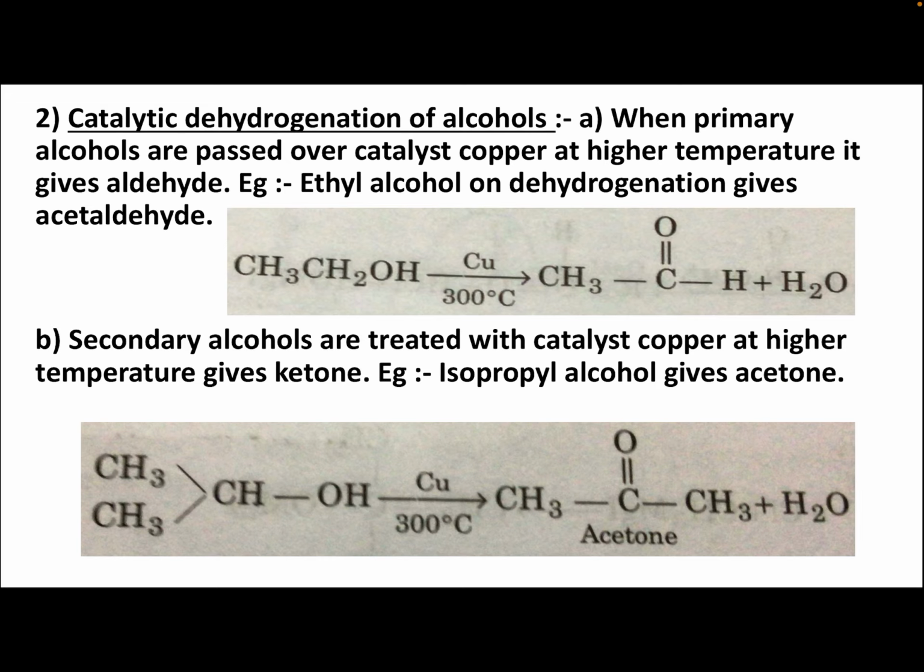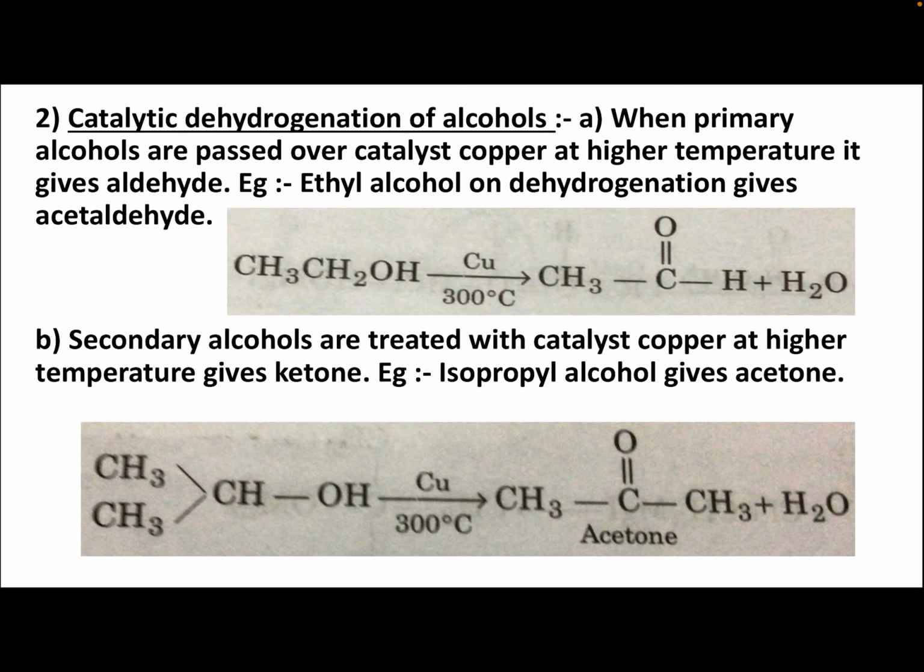Next, second method, catalytic dehydrogenation of alcohols. Catalytic means this reaction is taking place in the presence of a catalyst. Dehydrogenation means removal of hydrogen. When primary alcohols are passed over copper catalyst at higher temperature, they give aldehyde. So ethyl alcohol on dehydrogenation gives acetaldehyde.